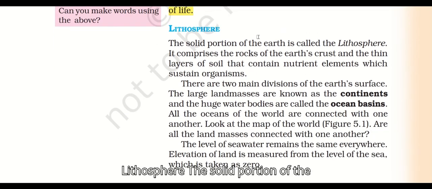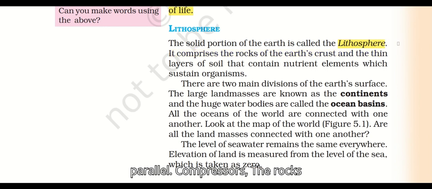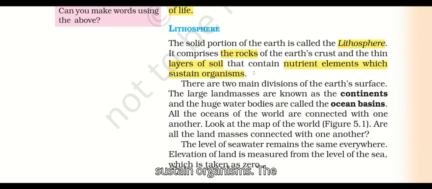Lithosphere. The solid portion of the earth is lithosphere. We studied this in the previous paragraph. It comprises the rocks of the earth's crust and a thin layer of soil that contains nutrients, elements which can sustain organisms.